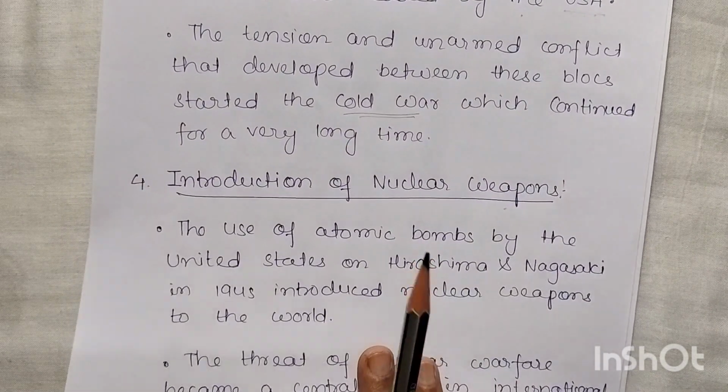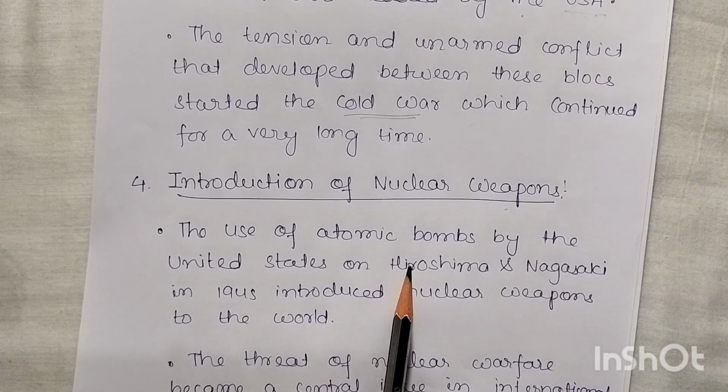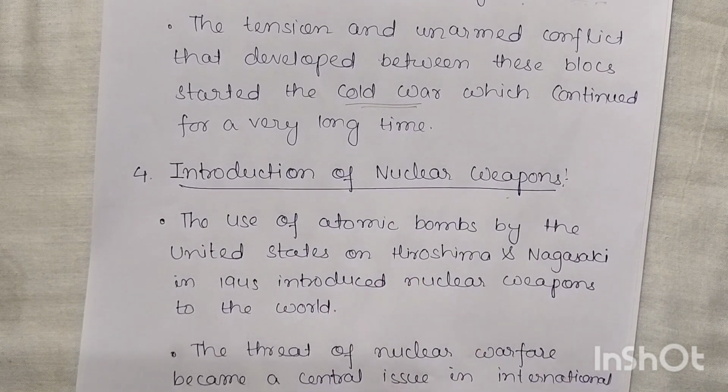Okay. The fourth one: introduction of nuclear weapons. So what is a nuclear weapon? They are very radioactive isotopes, isn't it, which can undergo a fission reaction. For example, uranium and plutonium are very dangerous because they bring massive destruction. Not only this, a nuclear explosion is also there whenever you use a nuclear weapon.